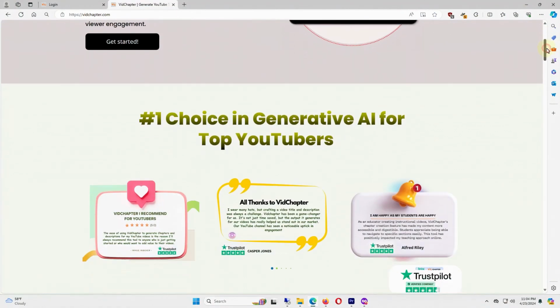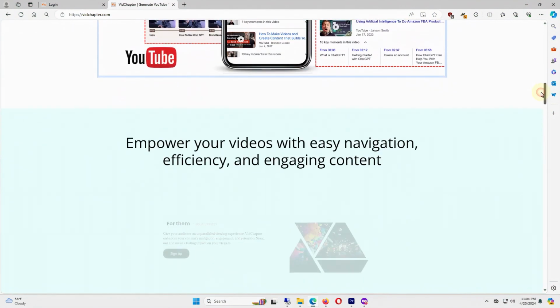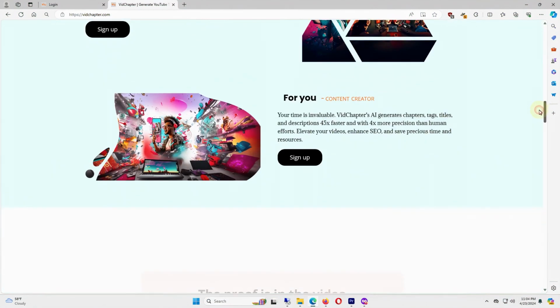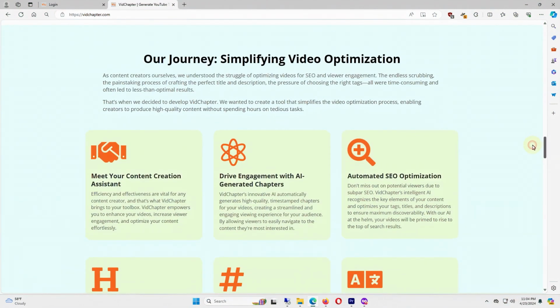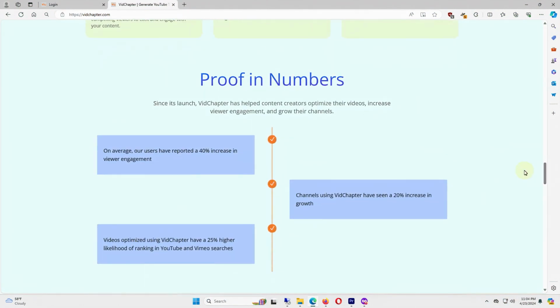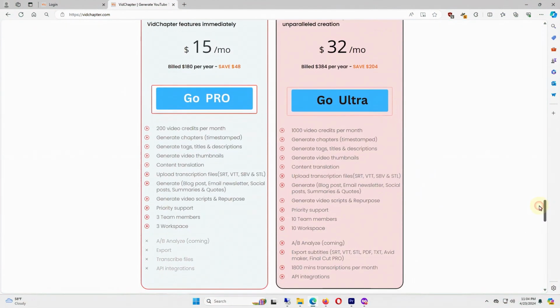Hey, today I'm checking out a program called Vid Chapter. According to AppSumo, this is a program that will generate chapters for your videos. It'll generate tags, generate titles, generate video descriptions, regenerate new content output. I'm not sure what that does, but I guess we'll figure that out.